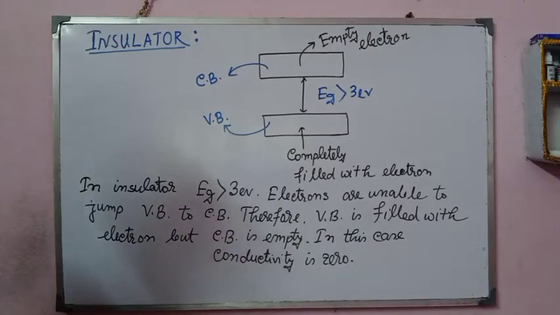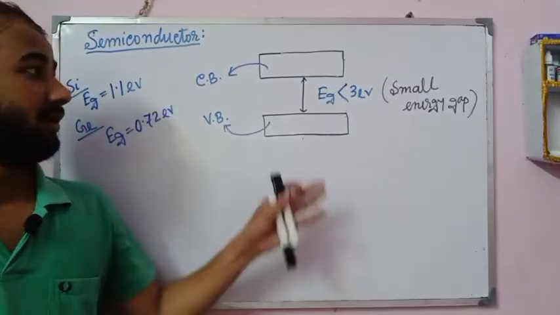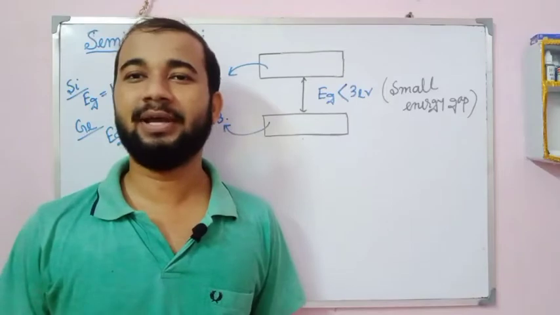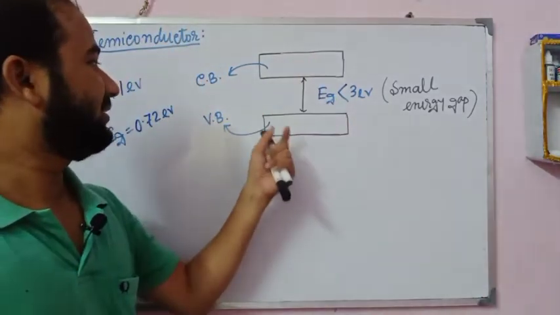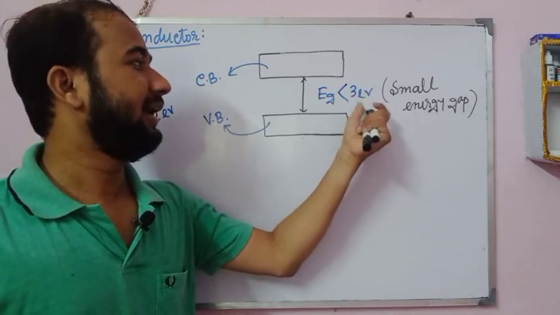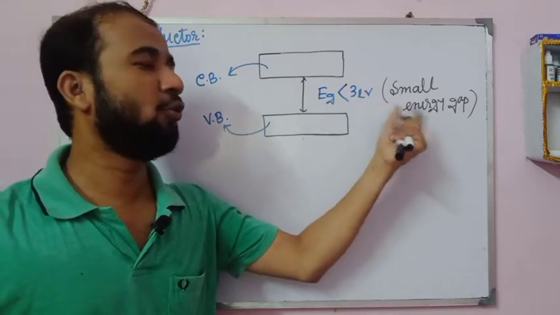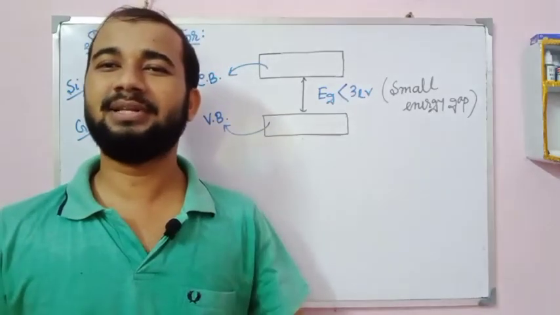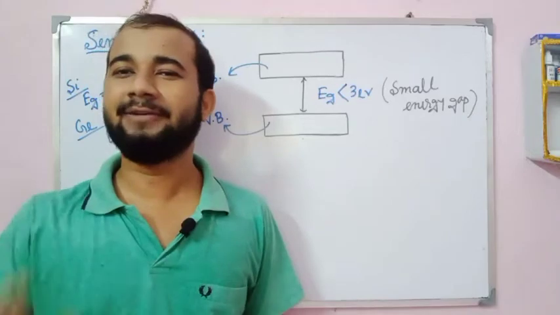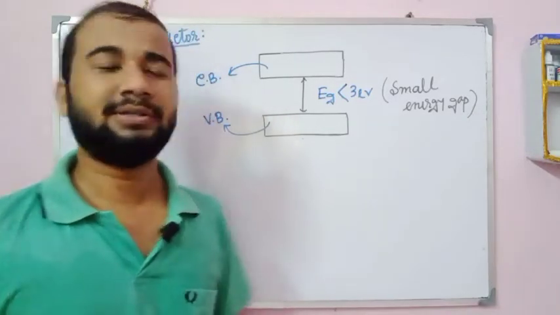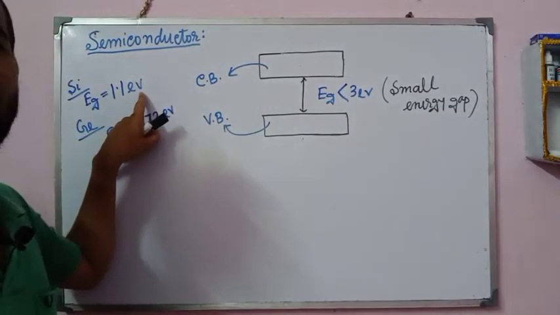The last point I am going to discuss is the semiconductor. Now I am drawing an energy band graph for a semiconductor. In this case, between the conduction band and the valence band, the energy gap Eg is small, not greater than 3 electron volt. It's less than 3 electron volt. It varies for each semiconductor. For silicon the energy gap is 1.1 electron volt.